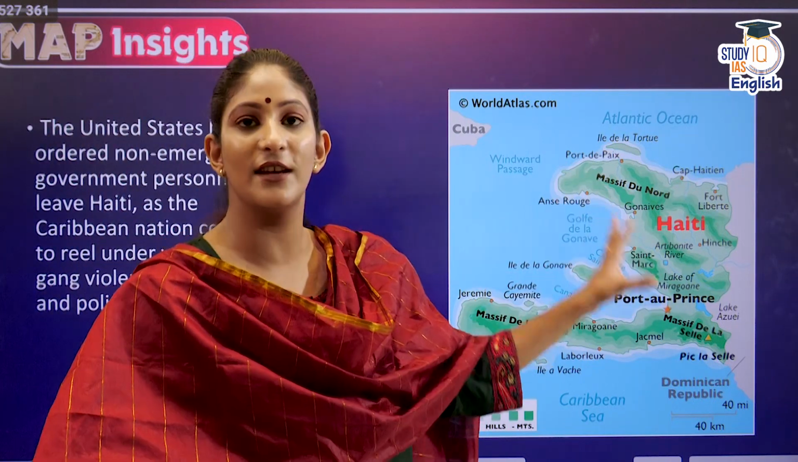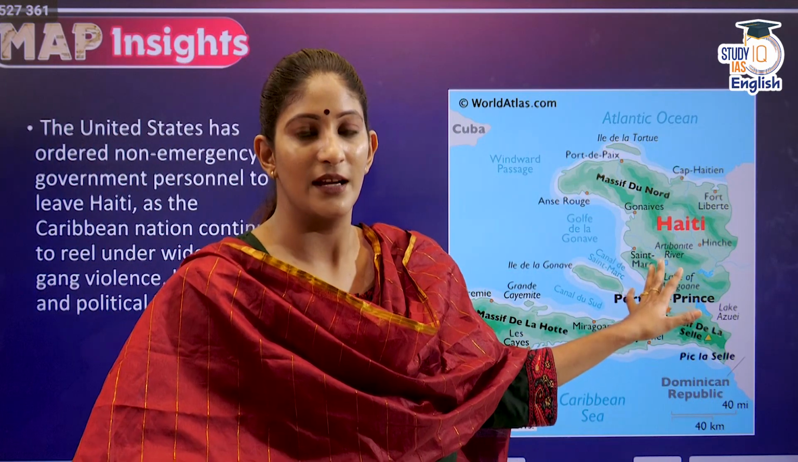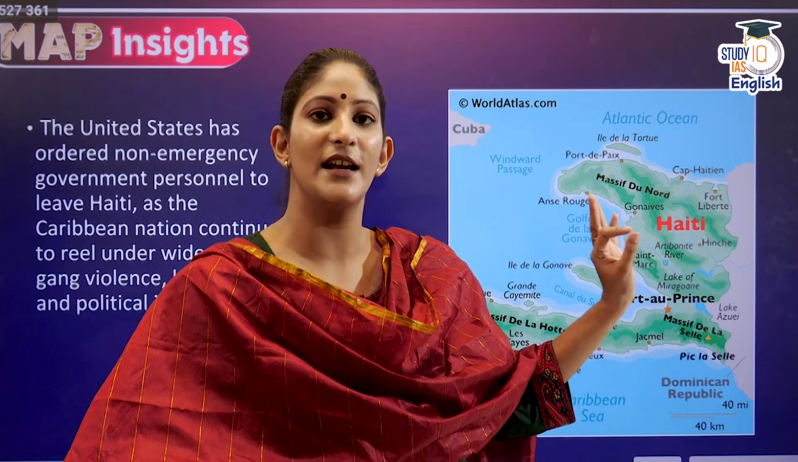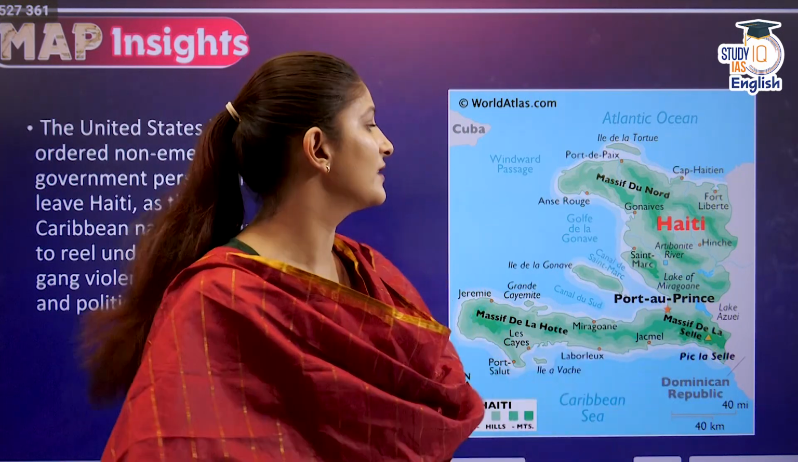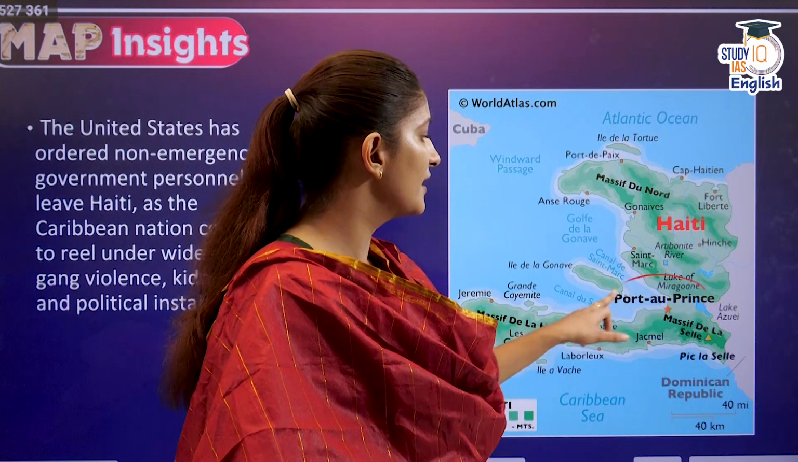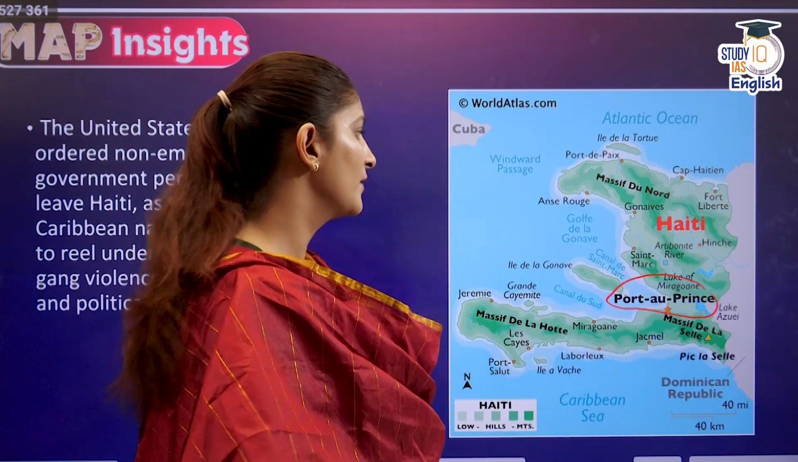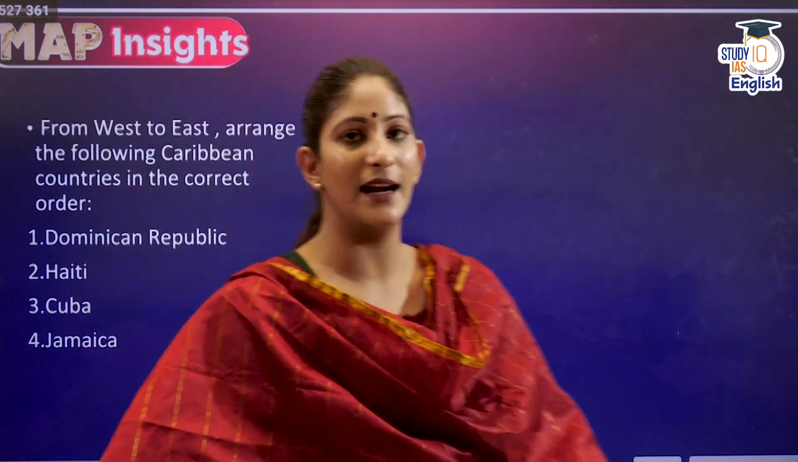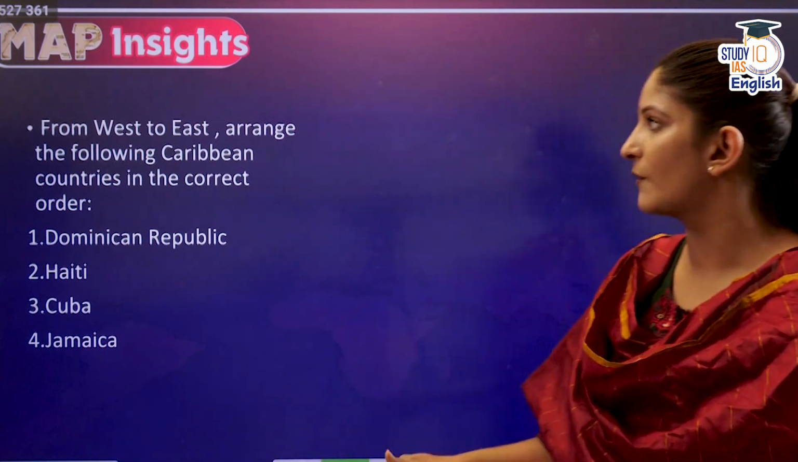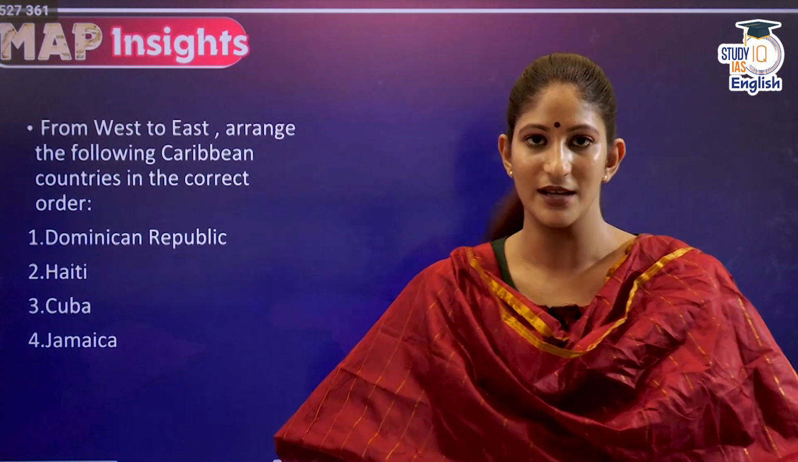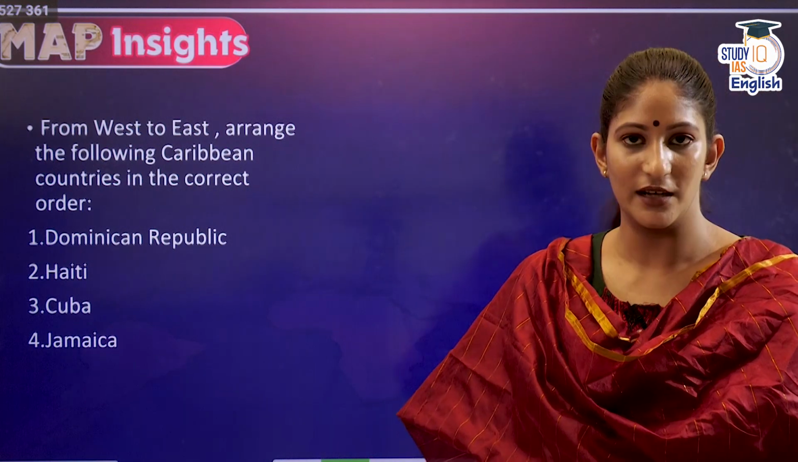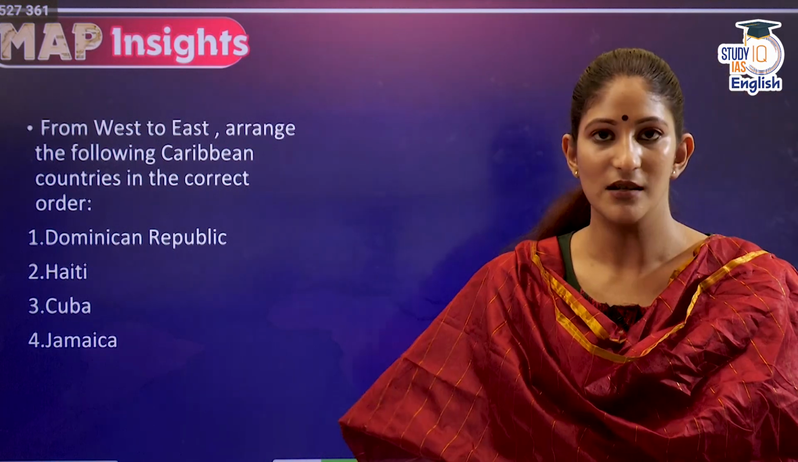Moving ahead, the United States has ordered the non-emergency government personnel to evacuate Haiti. Haiti is raging with gang violence. This Caribbean country is much in the news because of the gang violence only, and Port-au-Prince is the capital of Haiti. Okay, so now we will understand it from the perspective of this question. From west to east, arrange the following Caribbean countries in the correct order: Dominican Republic, Haiti, Cuba, Jamaica.